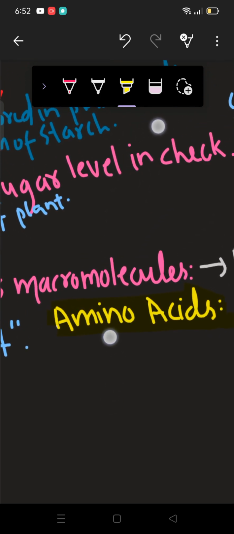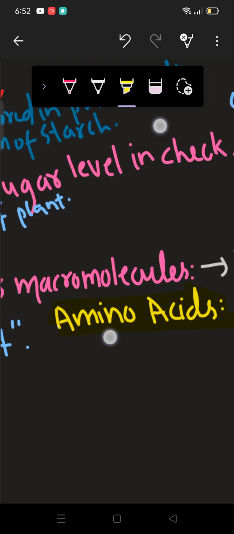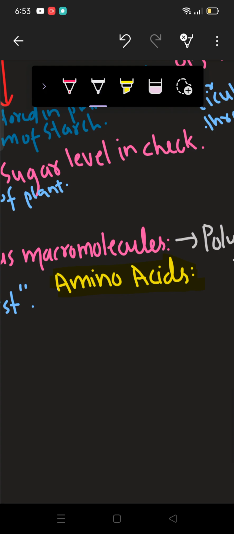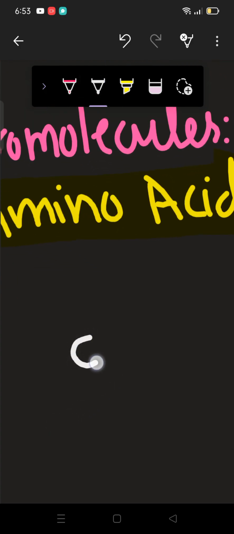What are amino acids? Before going towards the amino acid, we should look at this term. What is meant by amino acids? As you can see, this is the combination of two things, amine and acid. Before going towards that, I should make the structure of amino acids so that I can tell you why the name amino acid is given. So here I am making the structure of the amino acid.